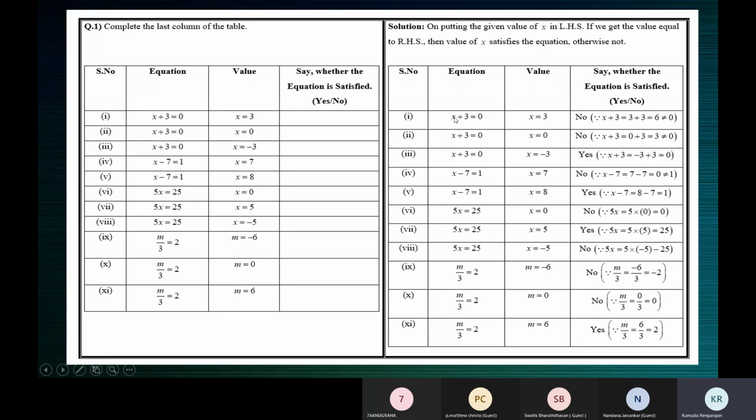What's the reason? Take up the left hand side, x plus 3. Now x is given to be 3, right? So x plus 3 is equal to 3 plus 3 because x is 3. So 3 plus 3, which is 6. So the answer in the LHS we are getting is 6, and that's not equal to 0. Why are we writing that's not equal to 0? Because we got the answer in the LHS, 6, and that's not equal to the value in the RHS, which is 0. That's what you see here. 6 is not equal to 0. So it's not satisfied.